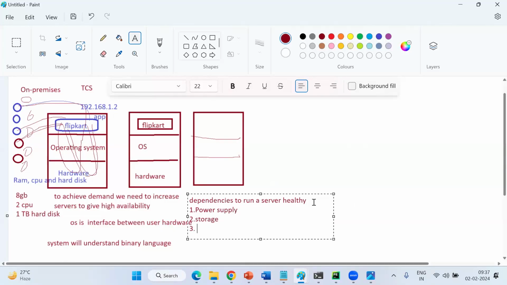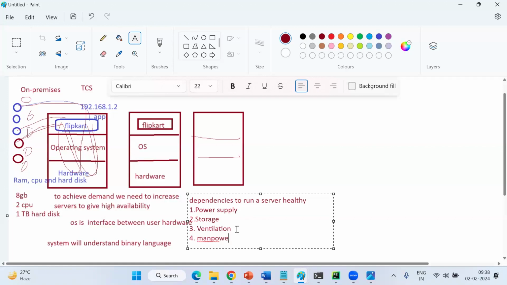Ventilation required or not? Ventilation, cooling fan. Guys, you know why IT companies have ACs? Not for your friends and colleagues. That is for systems. If you go and reduce the AC, if you tell them the AC is not for you, the AC is for devices. Clear? Ventilation to provide to your servers. Anyway, just for your information. Every laptop has a fan running under it, right or not? That is ventilation. Why? To dissipate whatever heat you are generating, to provide some cooling system. And dedicated manpower is required or not?